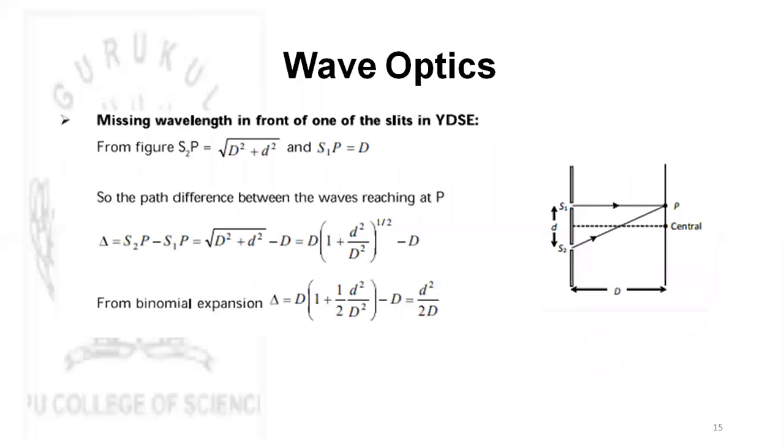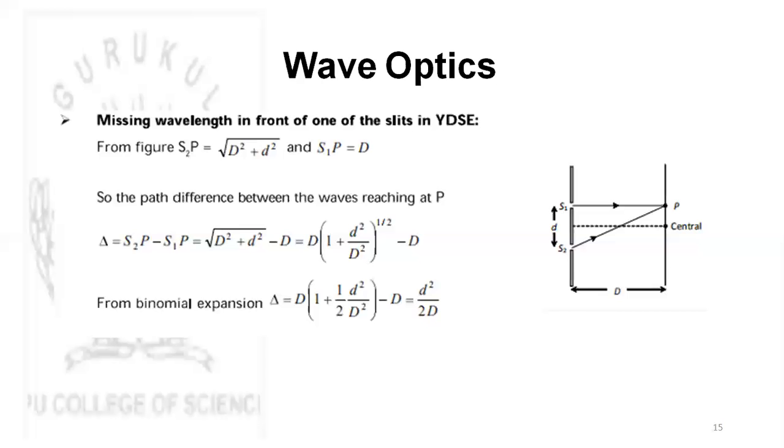Now missing wavelength. It will be observed that if in front of one of the slits, a point on the screen is kept, then at that point there will be one wavelength which will be missing. In that case, delta equals S2P minus S1P, and path difference will be equal to the square root of capital D square plus small d square, minus D. So it will be D into (1 plus d square by D square) whole to the power 1 by 2, minus D. So basically from binomial expansion, if you ignore the higher terms, then you get it as d square by 2D.